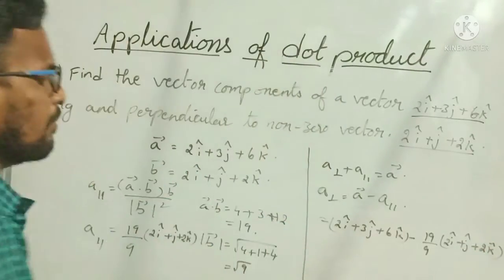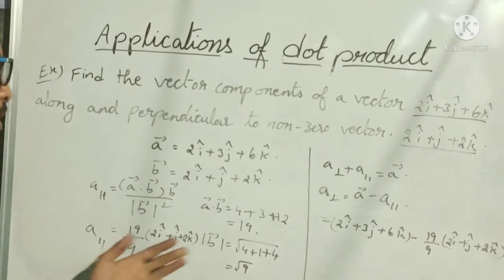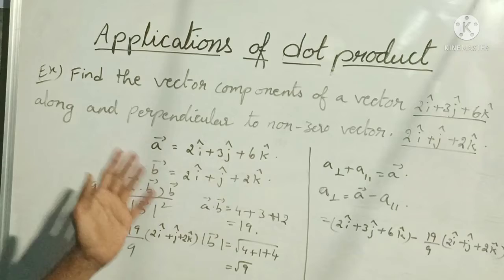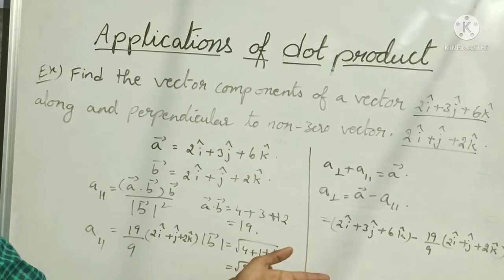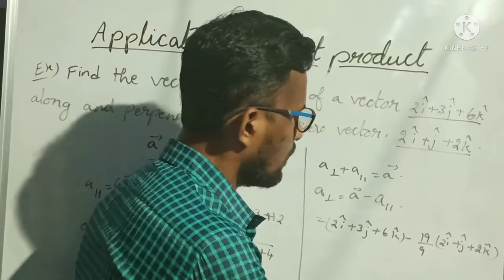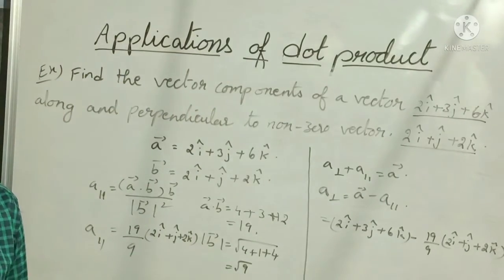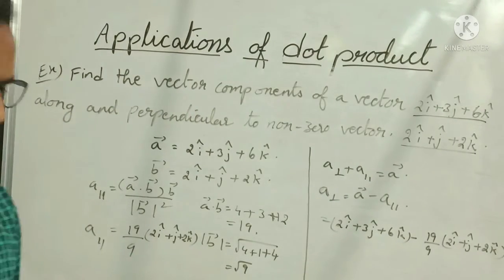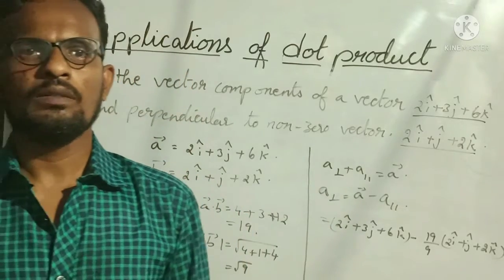If we simplify this, then we will get A perpendicular also. Understood? So this is how we have to find the vector components, A parallel and A perpendicular. Here I have not simplified; no need. If we simplify this, we will get the perpendicular vector also. Clear? This is how we have to do A parallel and A perpendicular.